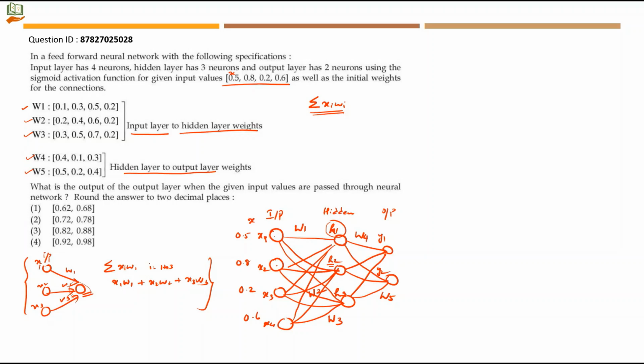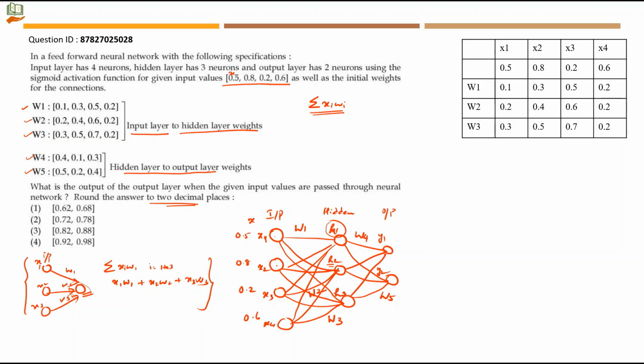So the question now is, what is the output of the output layer when the given input values are passed through the neural network? Round the answer to 2 decimal places. So these are the values x1, x2, x3 and x4. I have placed the x array here. Then W1, W2, W3 I have placed in the respective column of x. So when I have to map x1 to W1, I will use 0.1, x2 to W1, I will use 0.3 and so on. So let's start working now.